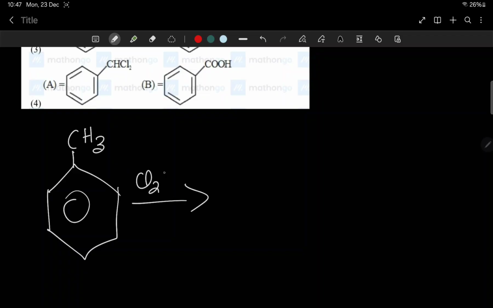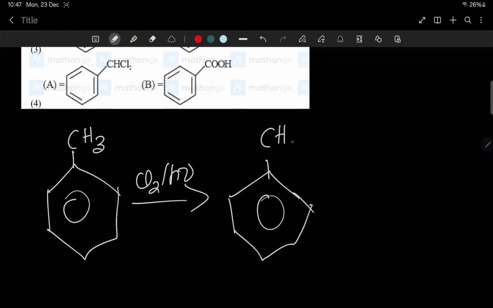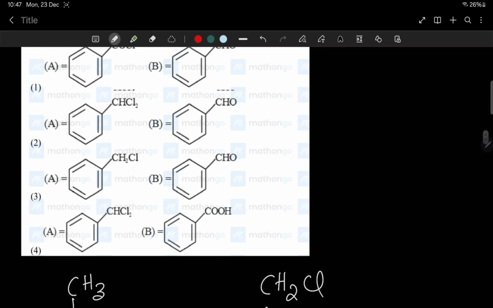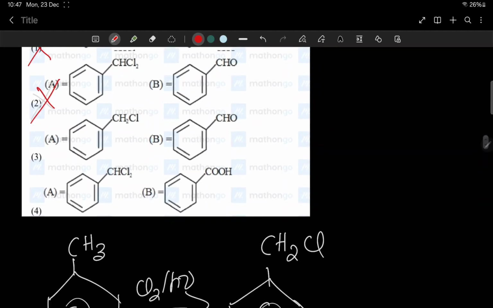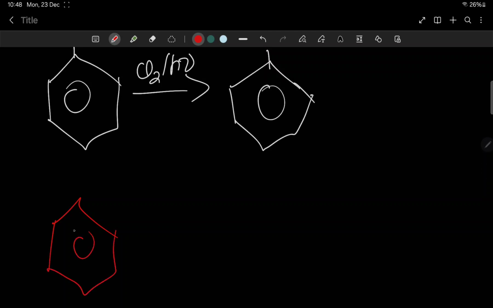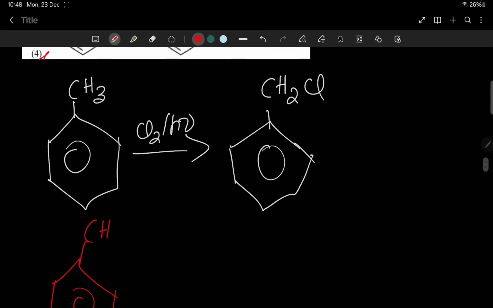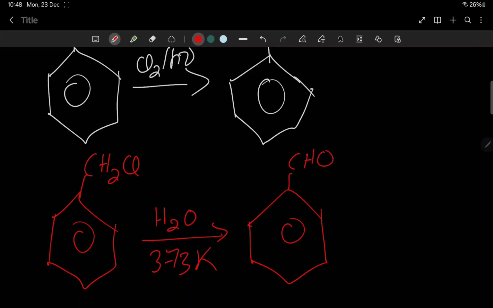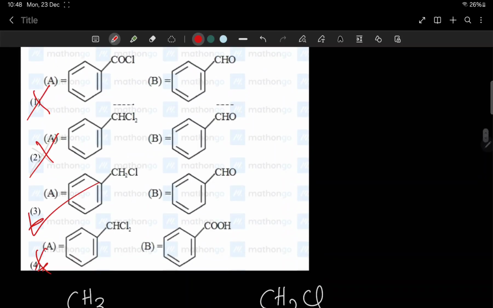When we react this with Cl2 in presence of light, we get benzyl chloride, C6H5CH2Cl. So the third option is correct, CHCl2 is wrong, the second option is wrong, the first option is wrong. So third or fourth. Now when we react CH2Cl with H2O at 373, what do we get? We get benzaldehyde. So option 3 is the correct answer.